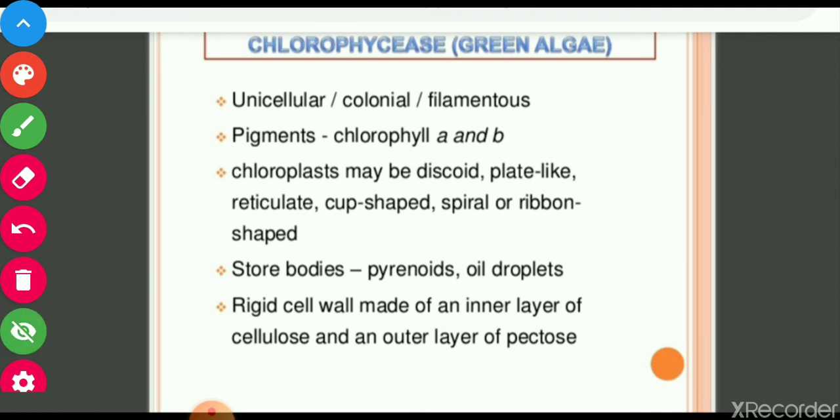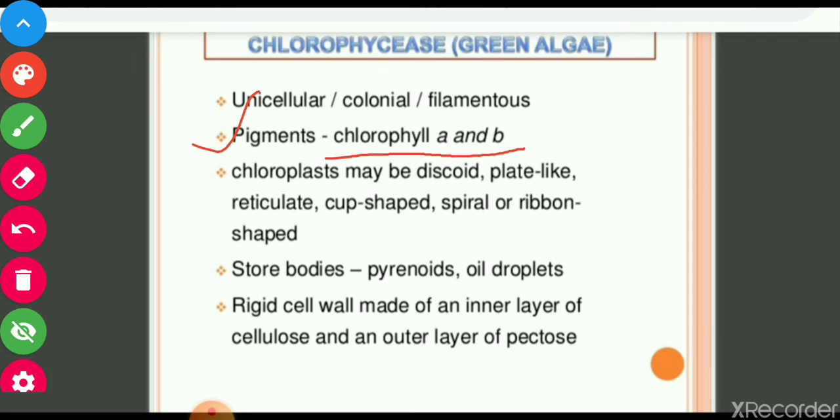Chlorophyceae, that is green algae. They are unicellular, colonial, maybe filamentous. The pigment they contain is a very important thing. What pigment do they contain? Chlorophyll A and B. These are the pigments they contain.